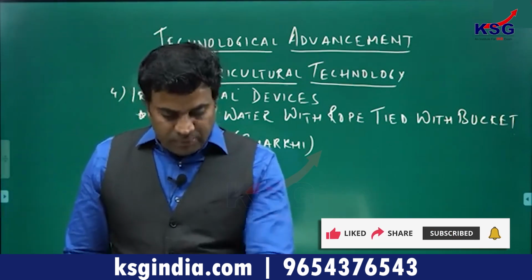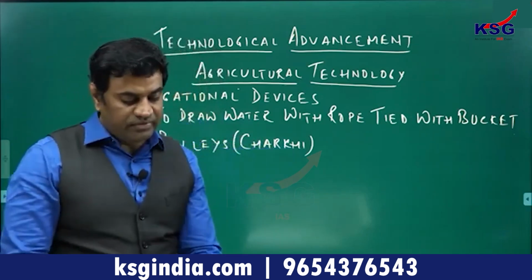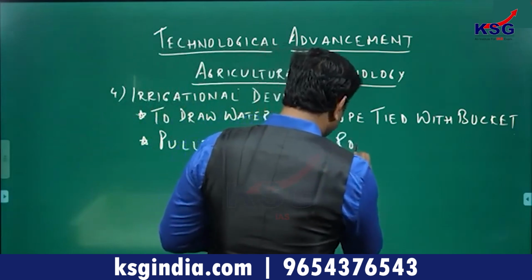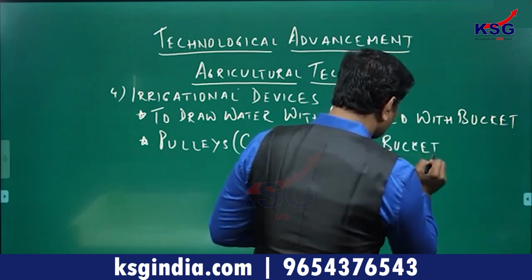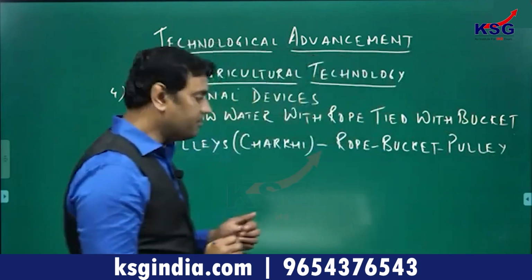The third method was an improvement of the rope bucket pulley system, which consumed less human, manual energy.